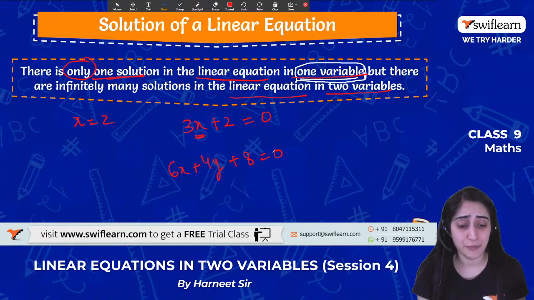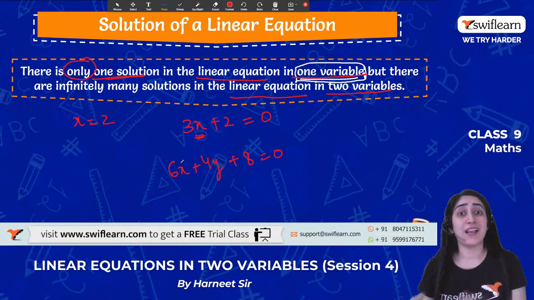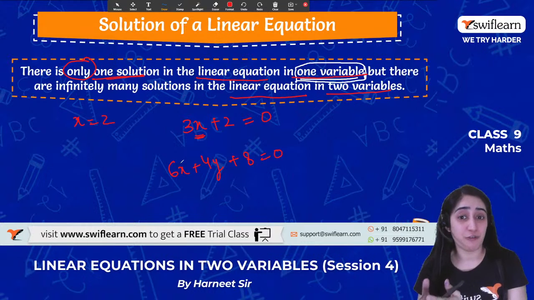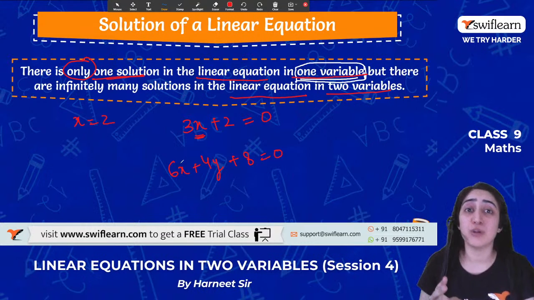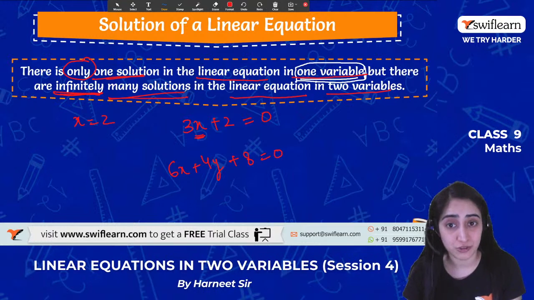I can take any example. But in this case, what happens? The solutions are infinite because it depends on the value of the pair. Yes, if I take a value of x, it will change the value of y. So that is why it is said to have infinitely many solutions.